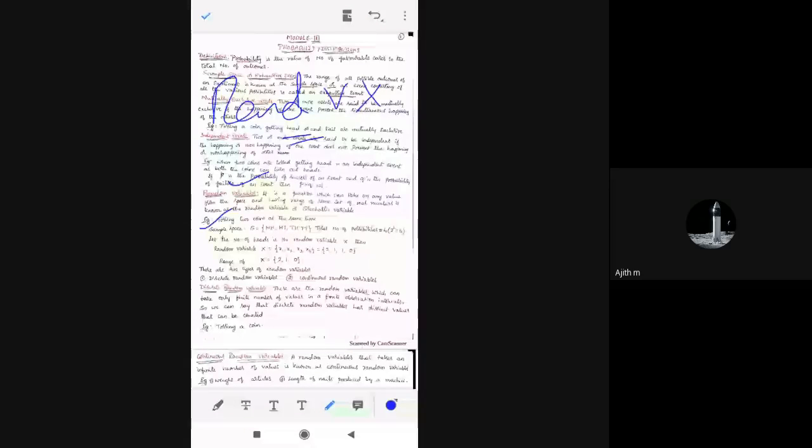You know already. One possibility is head head, another possibility head tail, another possibility tail head, another possibility tail tail. So here what is the total number of possibilities? Total number of possibilities are 1, 2, 3, 4. So we got 4 here. Total number of possibilities is equal to 4. Then let the number of heads be the random variable X, or you can take the number of tails as the random variable X. That is your wish.